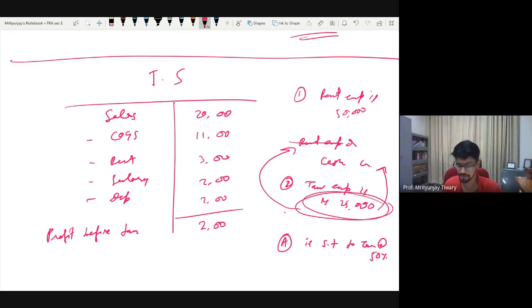Now things become complicated. If the amount is written, no issues at all. You will go ahead as you were so far. But if the tax rate is given instead of the amount, what you will do is you will leave it and reach up till this point of the income statement.